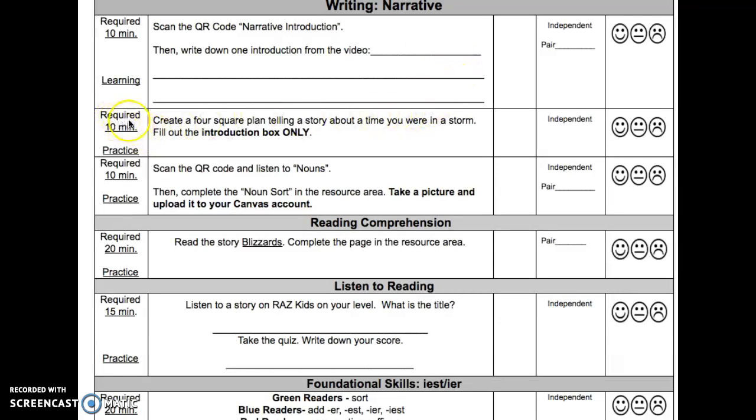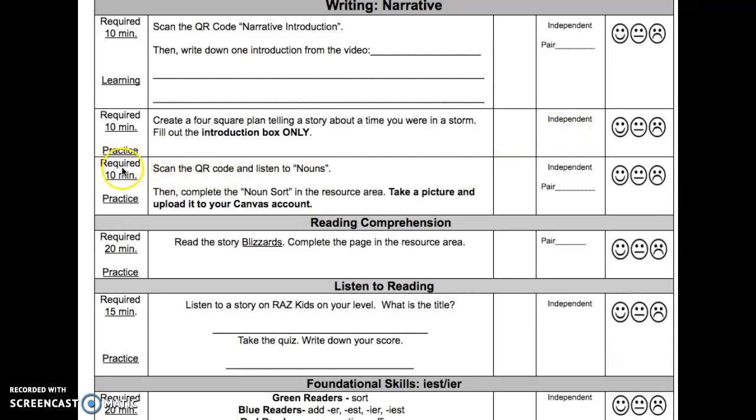The next section is required 10 minutes. It is practice. Create a 4-square plan telling a story about a time you were in a storm. Fill out the introduction box only. This is to be done independent.